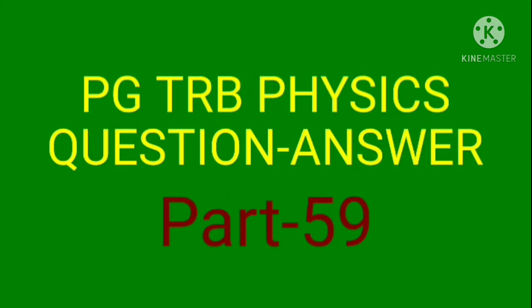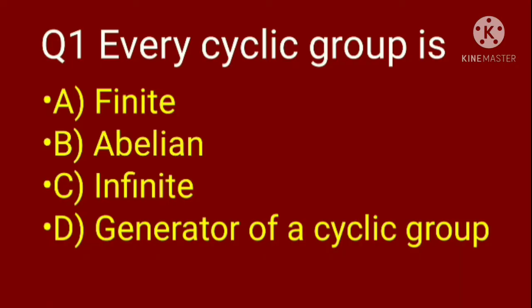This video part 59 presents BGTRV physics questions and answers with explanation. Question 1. Every cyclic group is option A finite, B abelian, C infinite, D generator of a cyclic group.